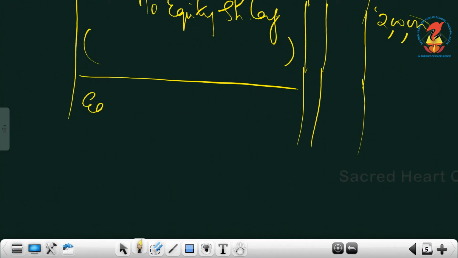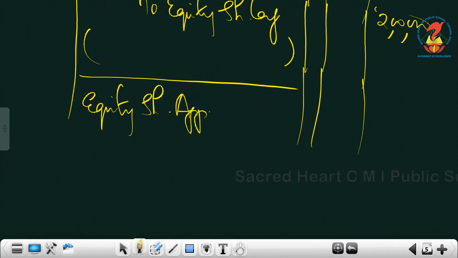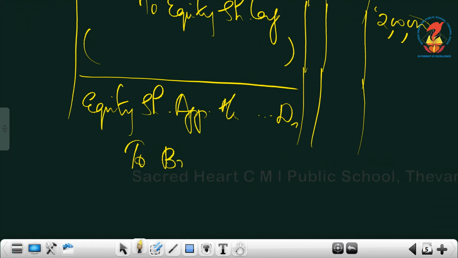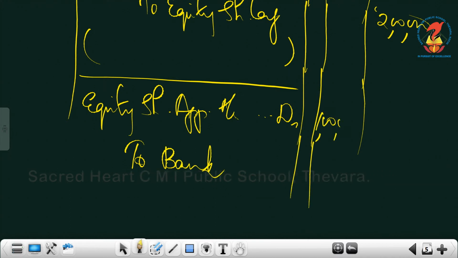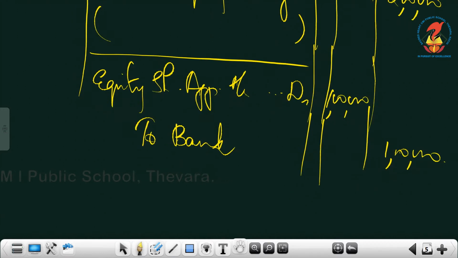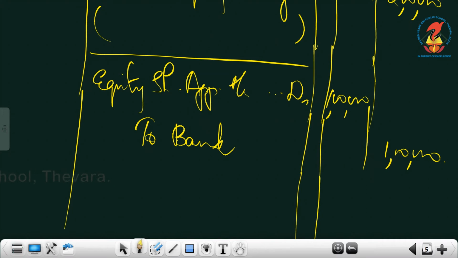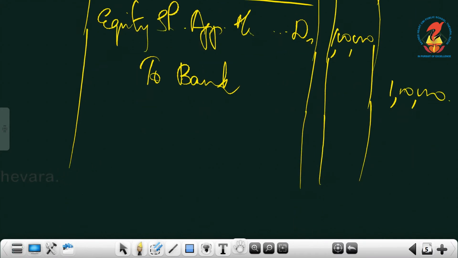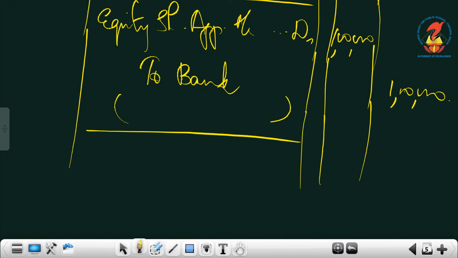What is the refund entry? Reverse of first entry. You are giving the application money back. So equity share application account debtor to bank account. In your textbook they have written compound entries. You don't have to do compound entries. You will make mistakes if you write compound entries. So write like this. And the refunded amount, all these are there in your working note, just copy paste. It's 1 lakh that we refunded.